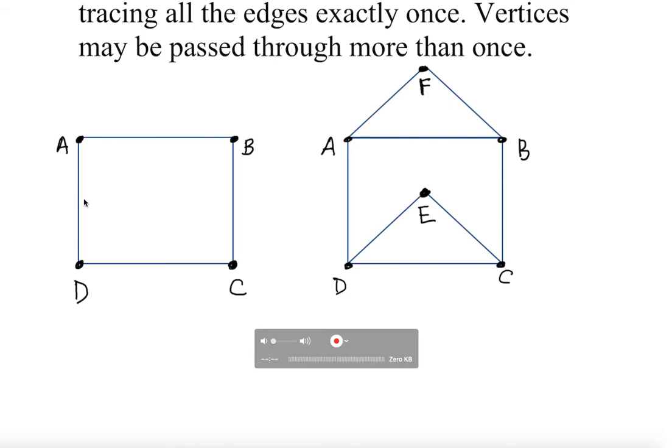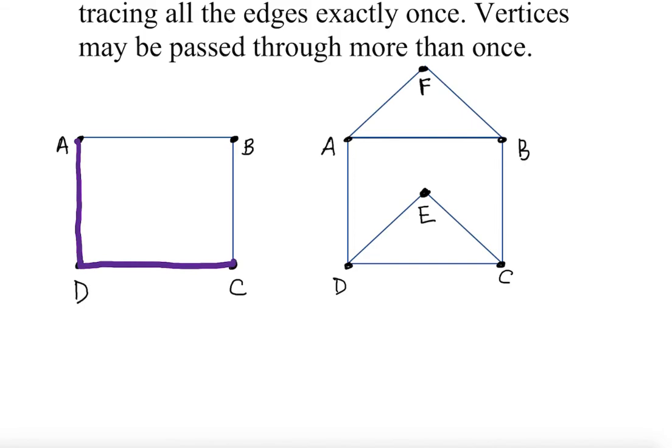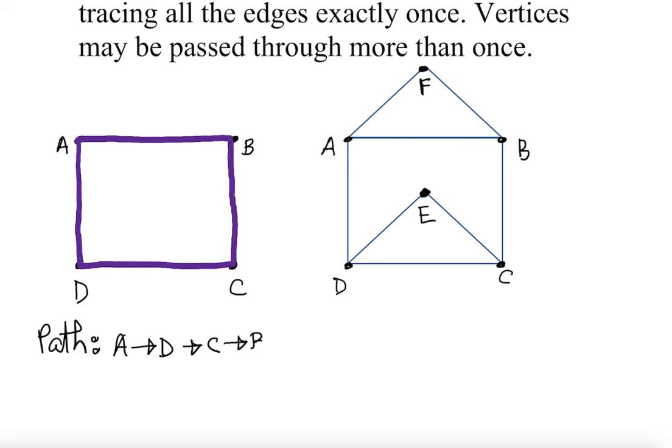So clearly I see I can trace it. I'm going to show you actually. Let's take a look here. Can I trace it? Look, A to D, D to C, C to B, B to A. I can even write the path. A to D, D to C, C to B, B to A.